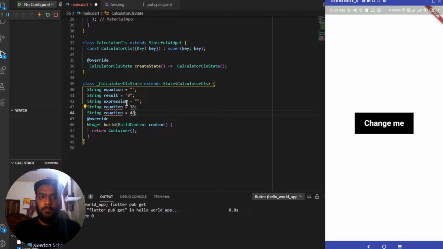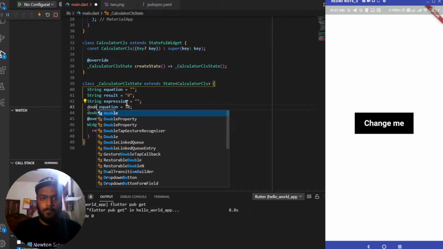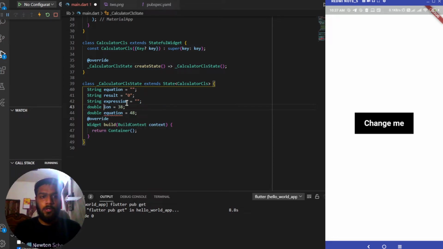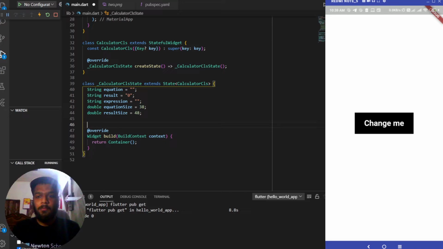Will be of value 48 and the type of it will be double, and the above one as well, and the name of this one will be equation size. For the name of this one, it will be result size. Or let's first work on the UI part.